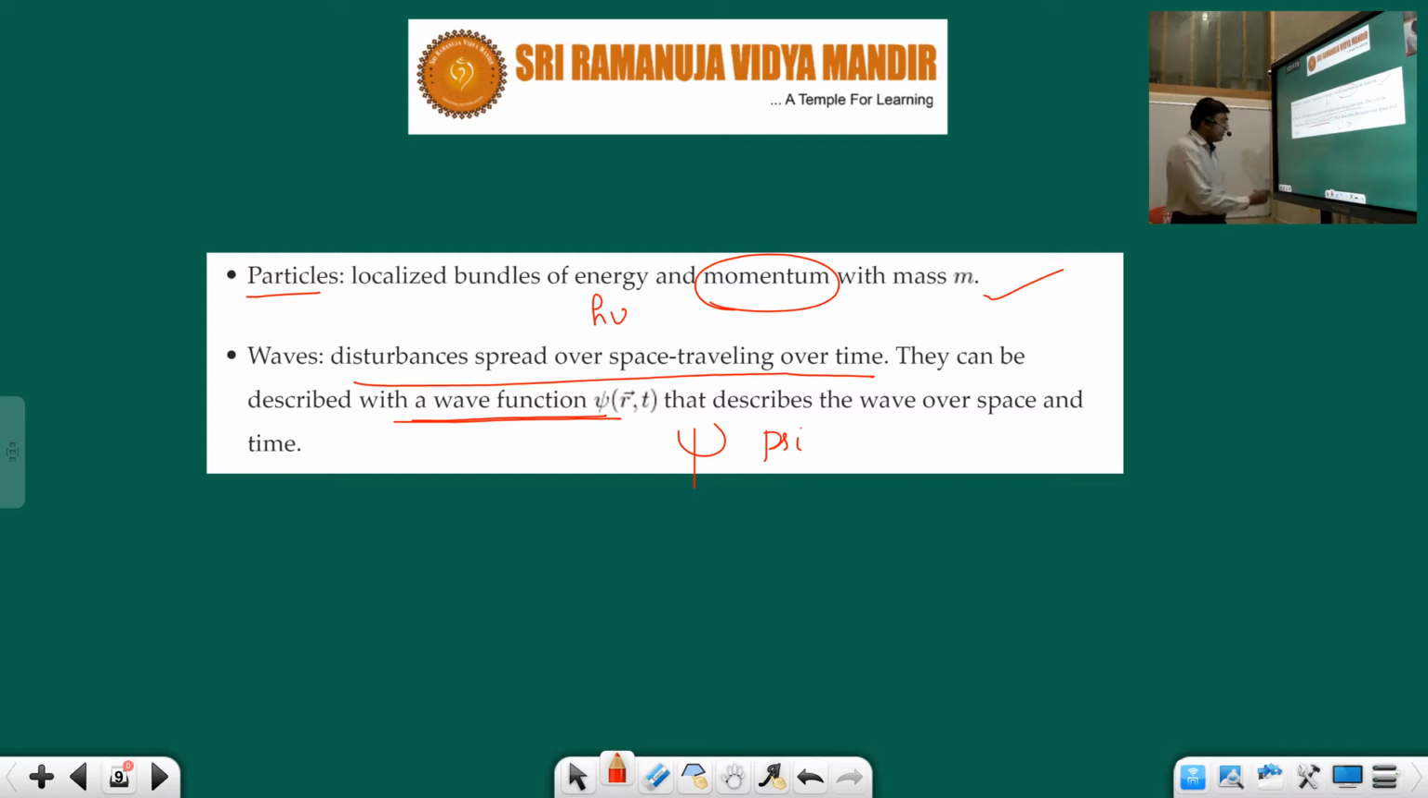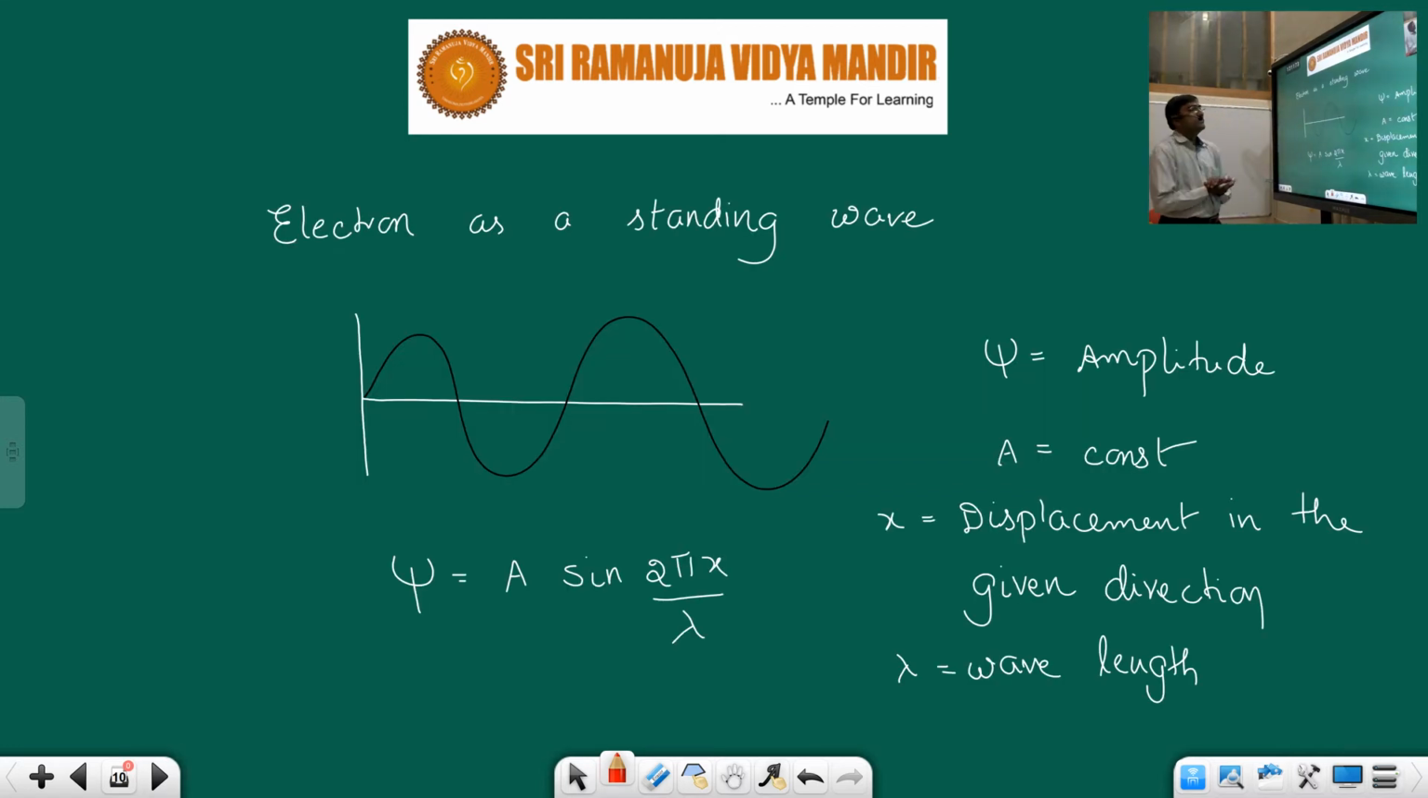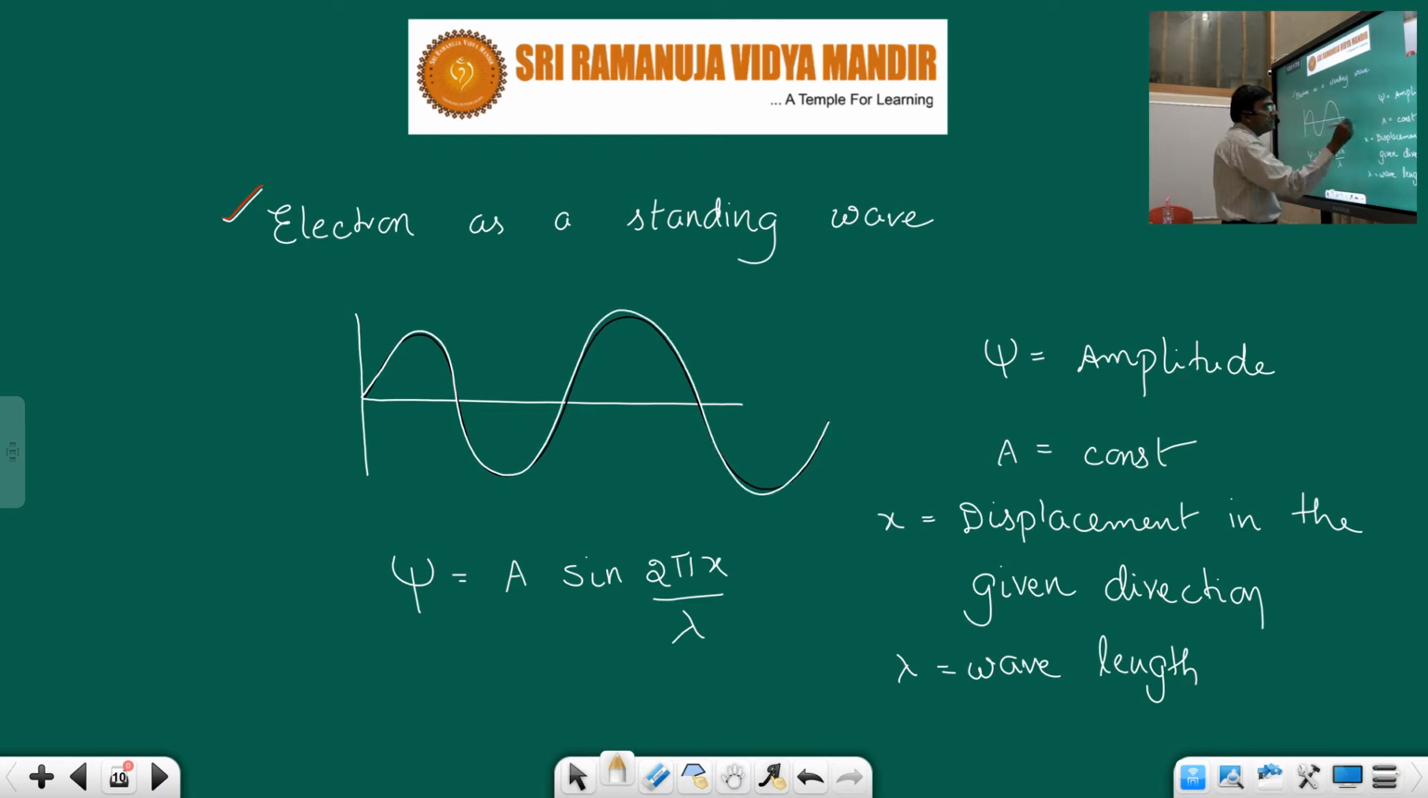So let us solve the Schrodinger wave equation, assuming that the electron behaves like a wave. Let us assume that the electron is a standing wave. Now you can see the standing wave looks like this. I hope you understood. This is a standing wave. Now you know very well, this is lambda, this is amplitude.